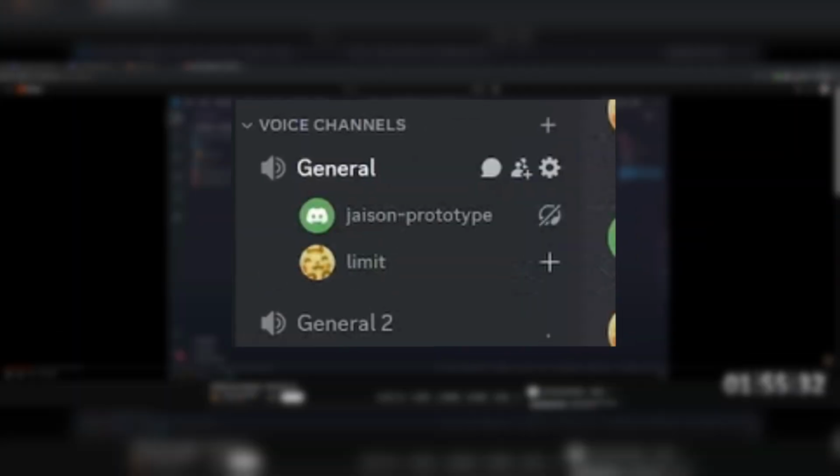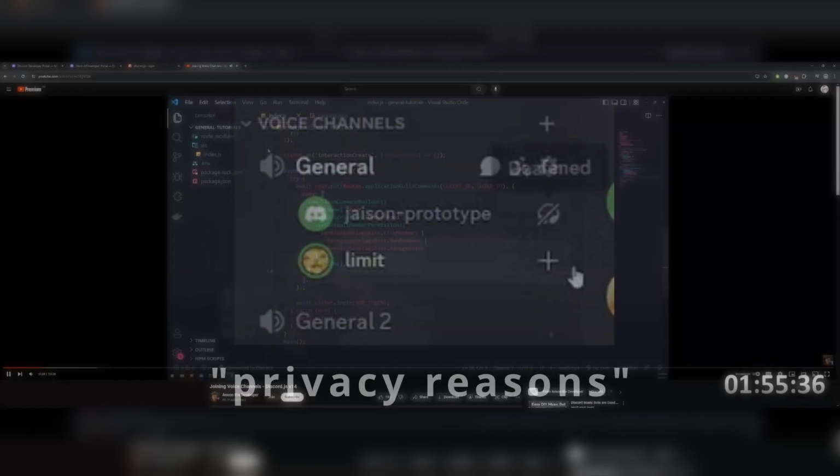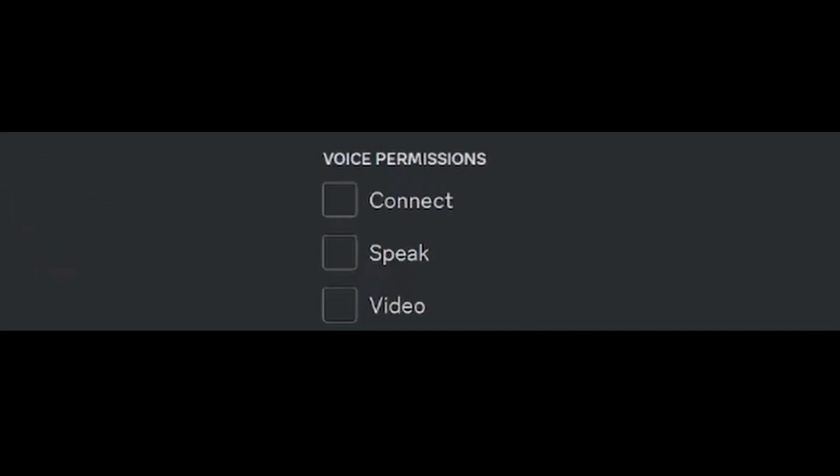And every time I could remember seeing a bot in call, they were deafened for quote-unquote privacy reasons. So I began to wonder if bots listening to calls was simply not allowed by Discord's API, despite them having related permissions within the portal. I could have gone on to start making the sound playing portion, which I knew was possible, but the thought of it being useless because I couldn't record audio just kept on growing.